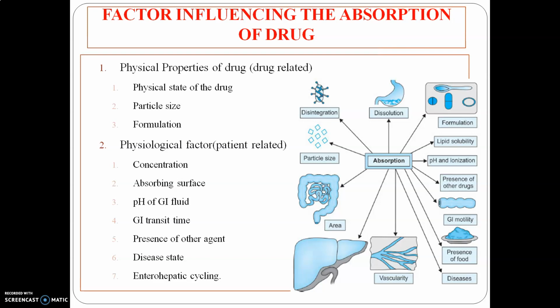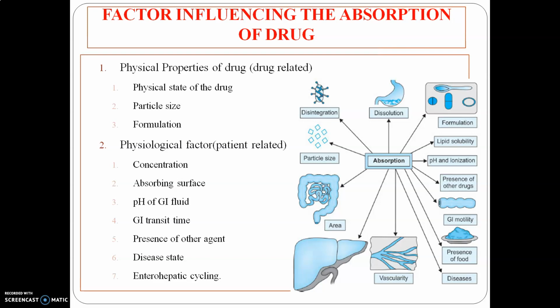Examples are salicylate and barbiturate. Then second, weakly basic drugs are not absorbed from the stomach. Why? Because they are basic in nature. But whenever they reach your alkaline media, that is, the small intestine, they get easily absorbed, and that's why there is quite a delay in absorption of the drug after oral administration.